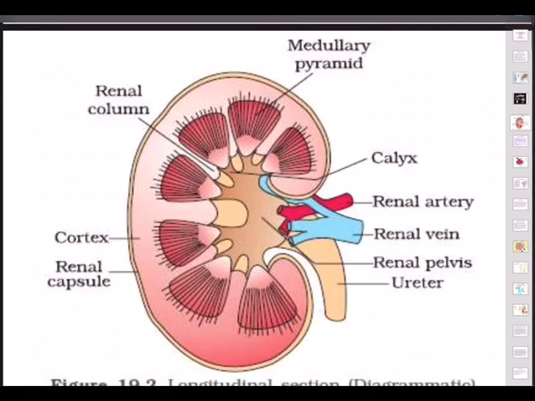Such 10 to 15 minor calyces join to form two major calyces which come out through the pelvis of the kidney to be widened and come out in the form of ureter. This is how the ureter will be formed. So when we see the vertical section of the kidney, it is in this fashion.